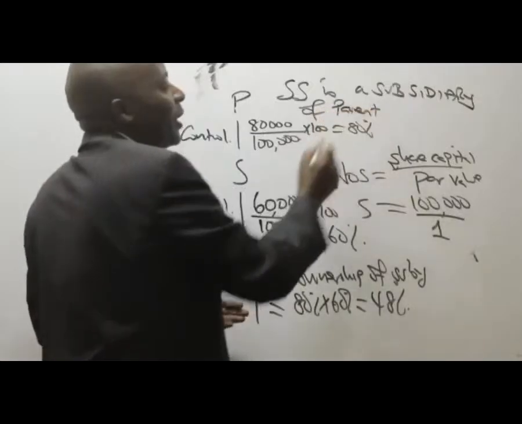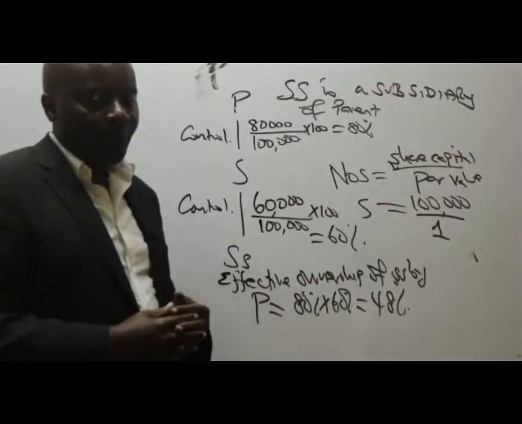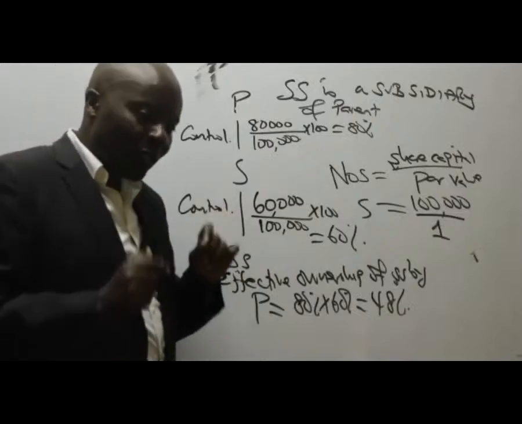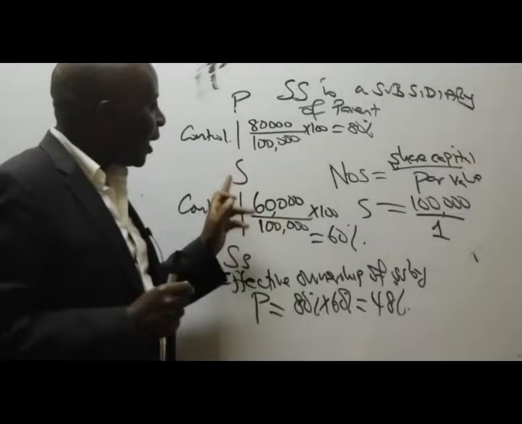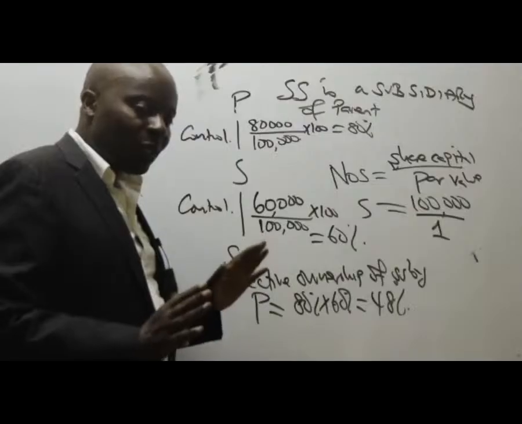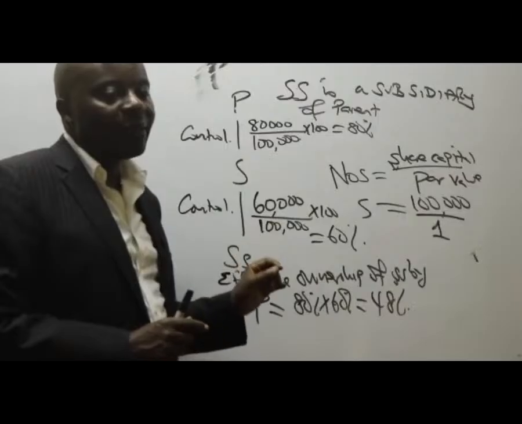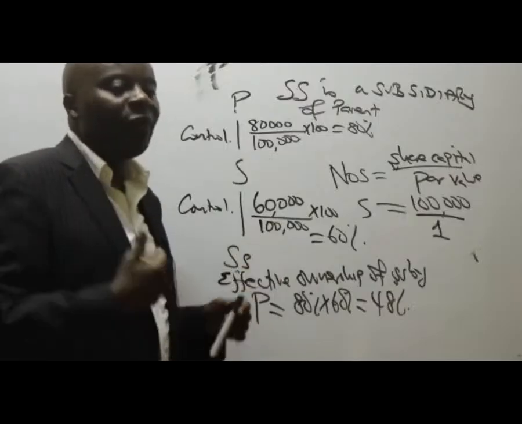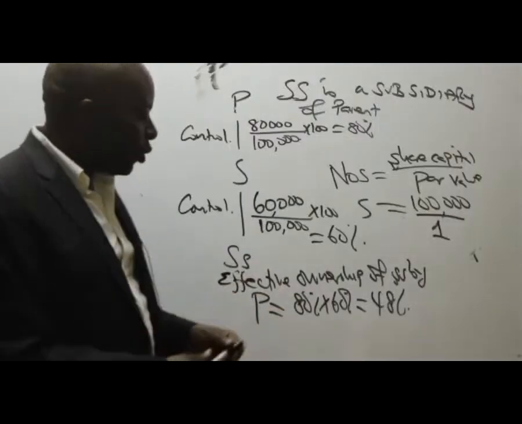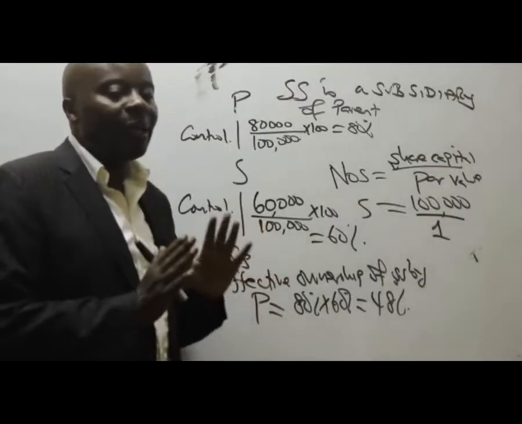Is still a subsidiary of what here, somebody? The parent. It is a subsidiary based on what is called control. We are controlling S, and S is controlling who? SS. So because of that control, ladies and gentlemen, the numbers notwithstanding, straight away SS becomes our subsidiary. If you wish, you can call it a sub-subsidiary, but that really doesn't make sense. In the group, this SS will be consolidated just like any subsidiary.